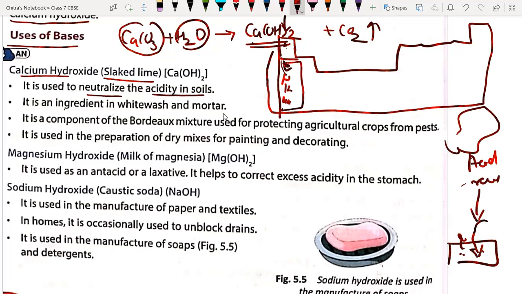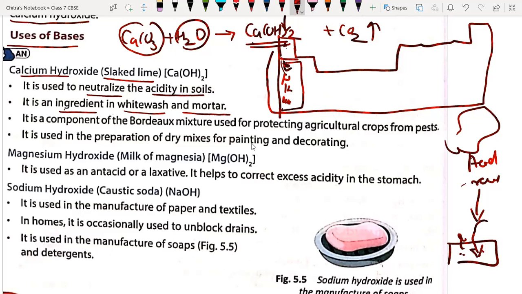It is also an ingredient in whitewash and mortar. Suppose we are building a home and applying white paint on the wall; at that time we are using this base also. So it is used for the preparation of whitewash and mortar. Do you know what mortar is? Bases are used in whitewash and mortar, so now we are going to understand what whitewash and mortar are, one by one.